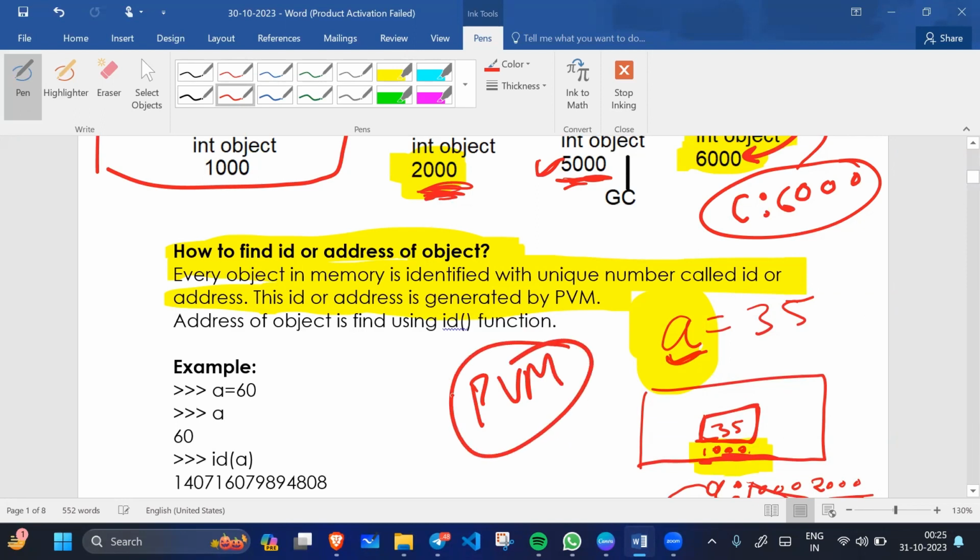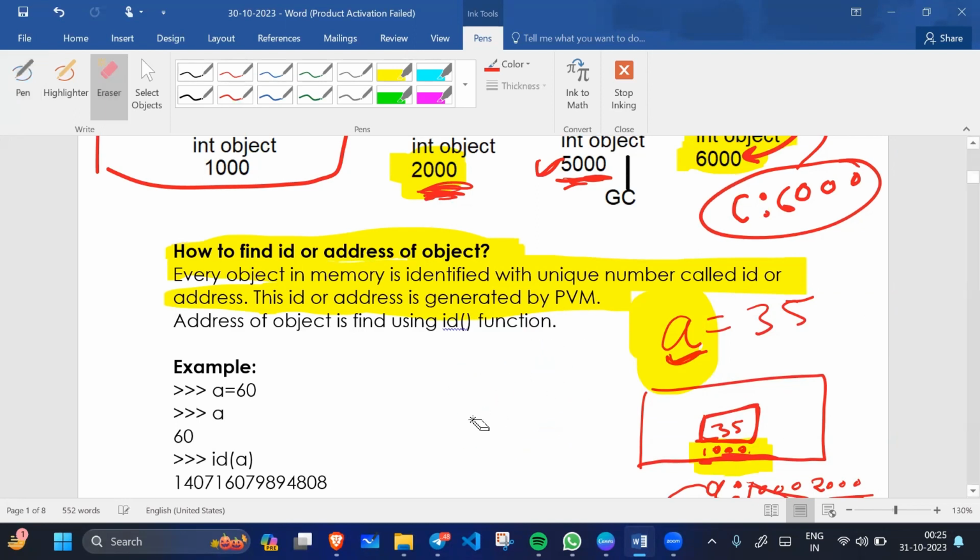PVM is nothing but Python Virtual Machine. The address of an object can be found using the id function. With the help of the id function, we can find the address of the object.